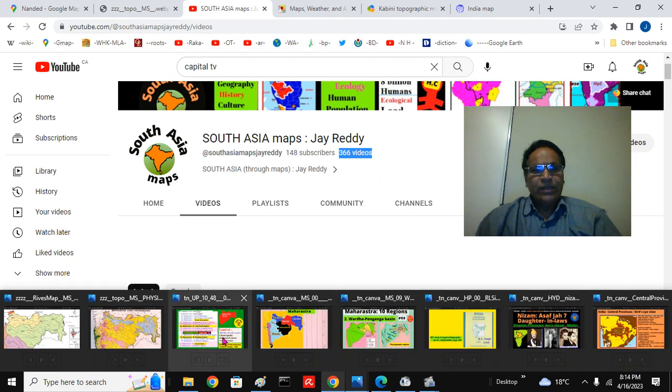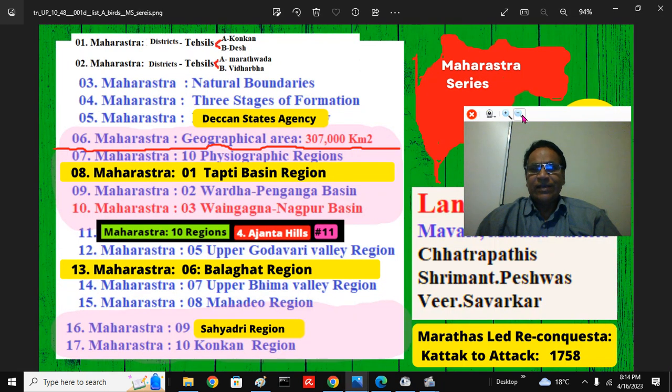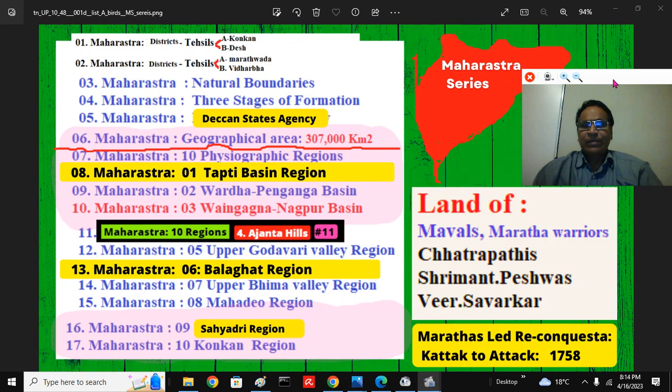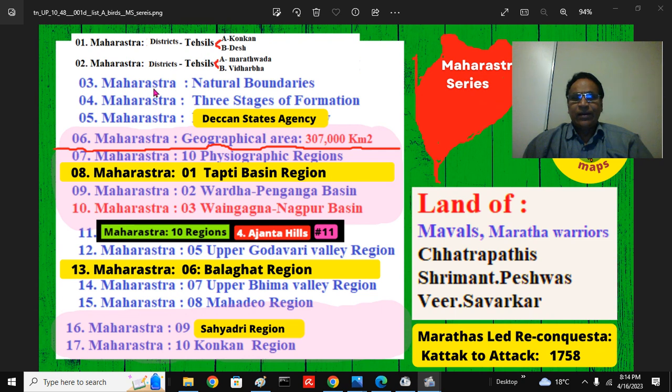This is our Maharashtra series, as you are aware, in South Asia Maps. We already looked at various districts and natural boundaries, stages of formation of Maharashtra state, the Deccan States Agency, geographical area compared to other provinces and countries, and the 10 physiographic regions. In part 8, we looked at the Tapti Basin, and in part 9, the Wardha-Penganga Basin.